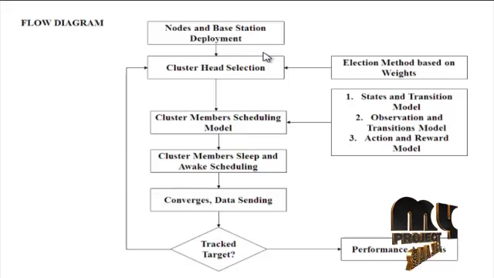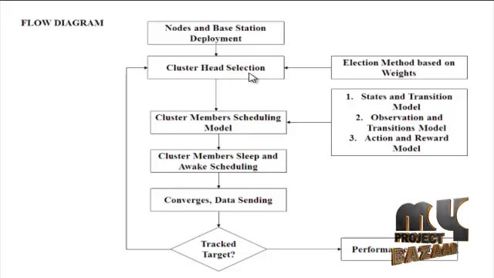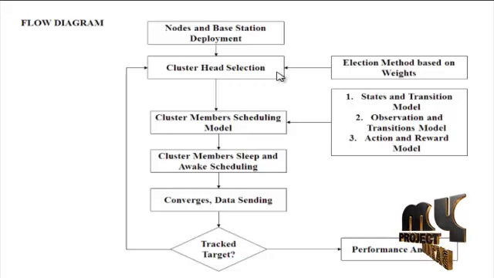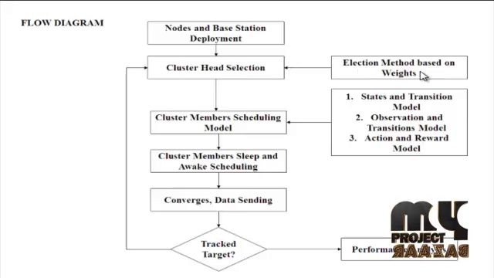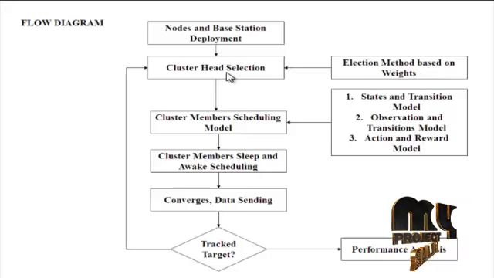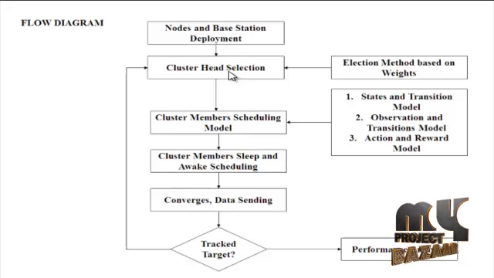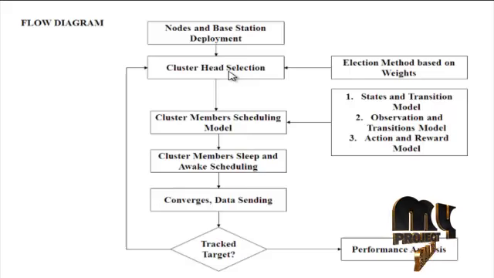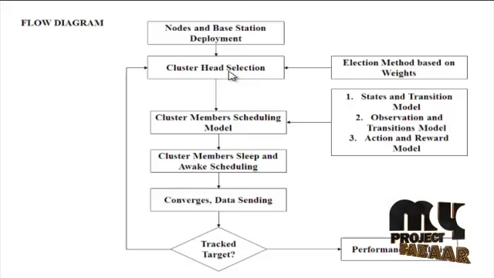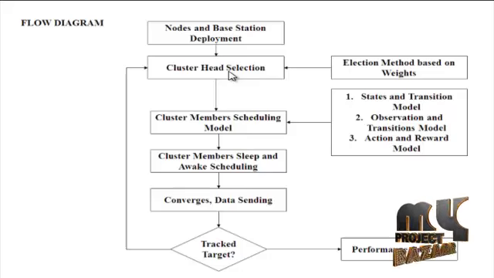Each small area has a few sensor nodes. These sensor nodes are formed as a cluster, and the cluster head is selected based on the node energy and signal strength. Here the election method based on weights is performed for cluster head selection. Low performance nodes are treated as cluster members of the region. Each cluster member in the region reports and transmits its sensory data to the cluster head of the region. The CH receives and communicates with its cluster members. Finally, the CH receives, aggregates and sends the data to the BS.